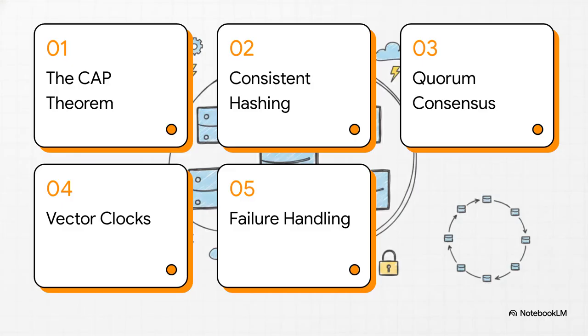Here is our roadmap. First, the CAP theorem dilemma. Then, partitioning with consistent hashing. After that, replication and quorum consensus. Fourth, resolving conflicts with vector clocks. And finally, detecting and handling failures.